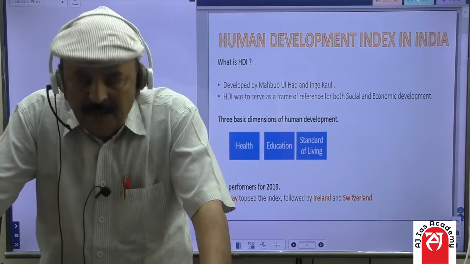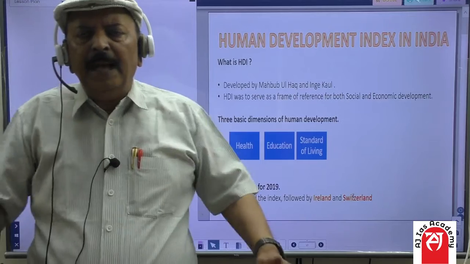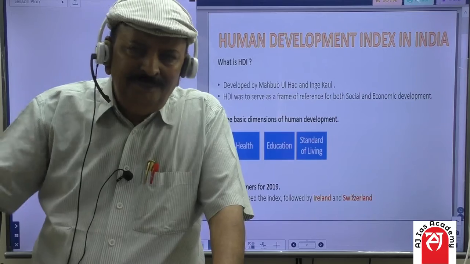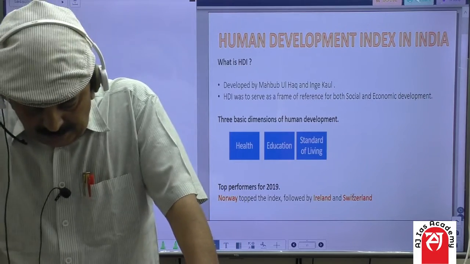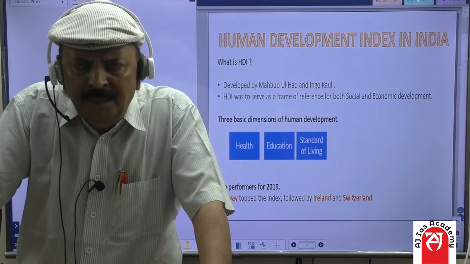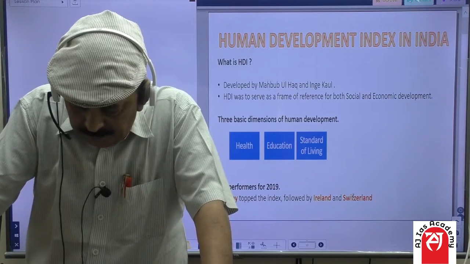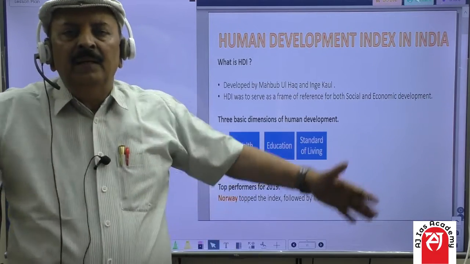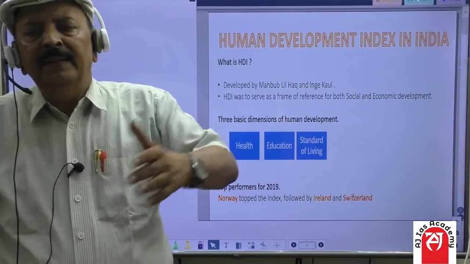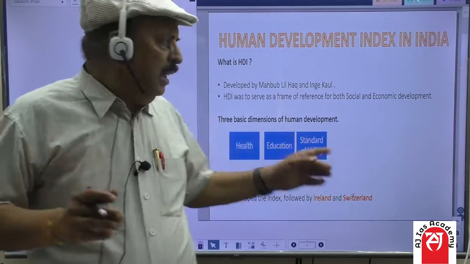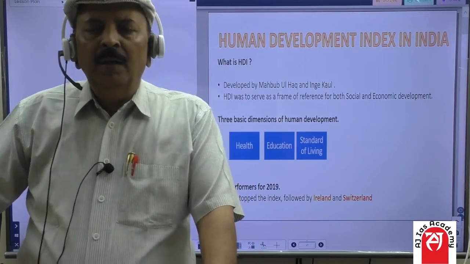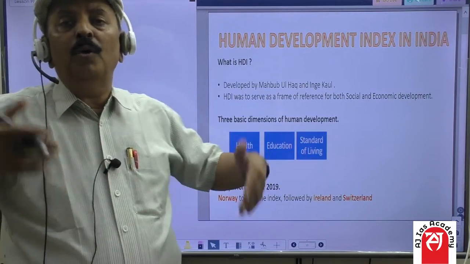You might be knowing Qatar in the Gulf, and it had $87,478 per capita income in 2012. So the two goal posts, one minimum and second maximum, are taken for calculating the standard of living. So higher the per capita income, as you know, the standard of living will also be higher.